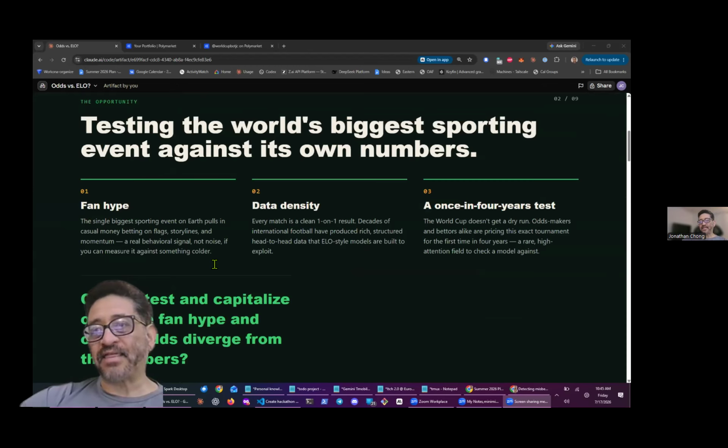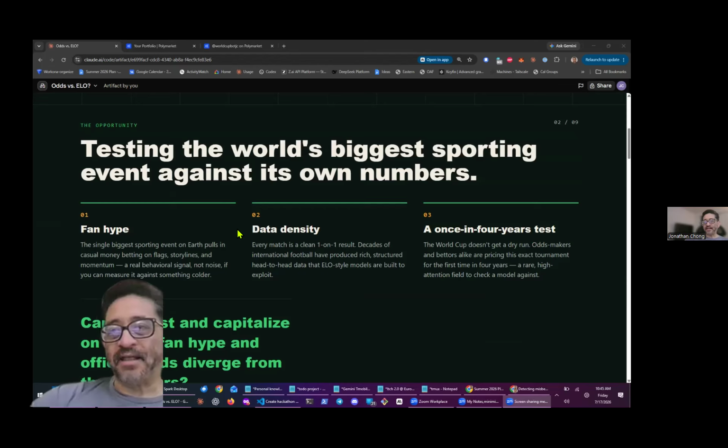This is the basic theory, right? The World Cup is a unique event, which brings in a lot of new and unique bettors who might not have a lot of experience. It also has a lot of hype around it as the world's premier sporting event. And there's a lot of data density from previous matches in soccer for an Elo model. So I thought this would be a good possible way of making money if you're going to test something like this.